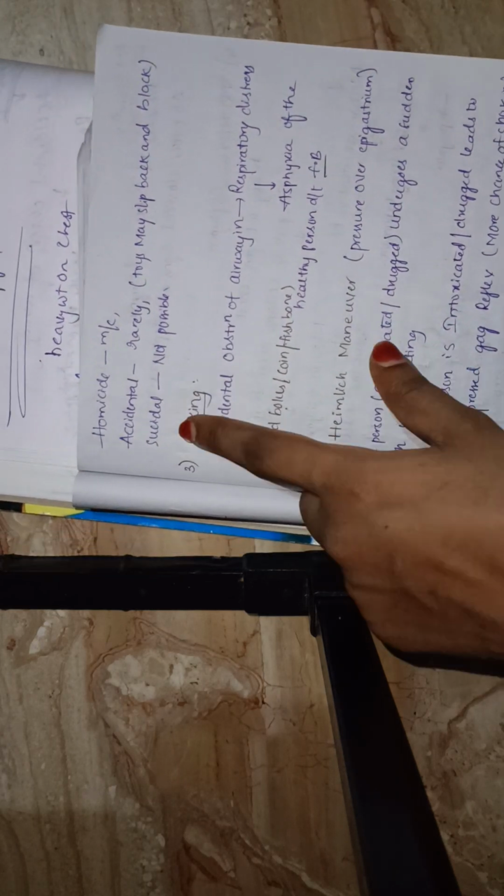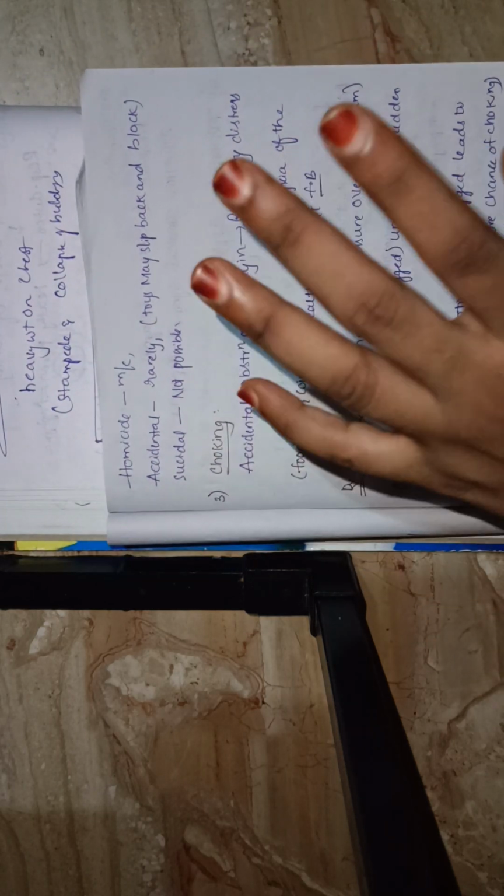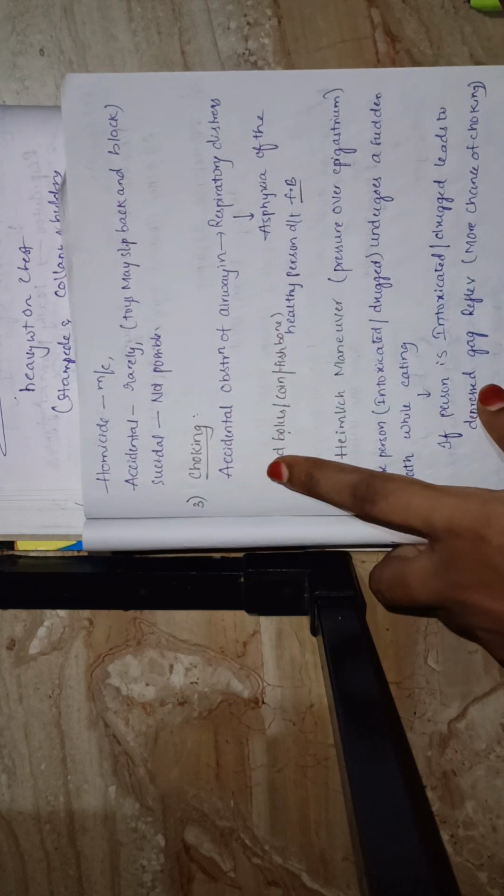Gagging is thrusting of cloth into the mouth, causing obstruction of the nasopharynx and oropharynx. Postmortem appearance, externally and internally: you can see a gag in the mouth. Externally we can see contusions, abrasions and congestion at the mouth and oral cavity. Internally, all asphyxial signs are positive. Homicidal is rare, accidental is most common, suicide is rare.